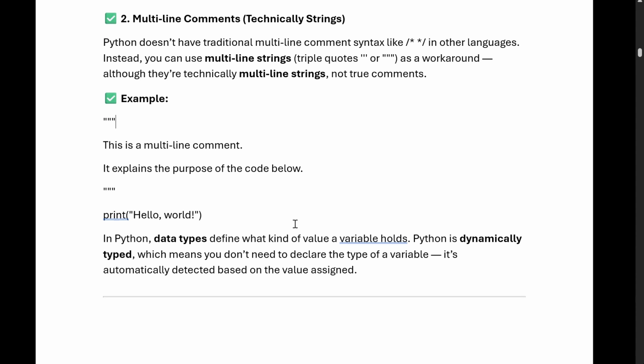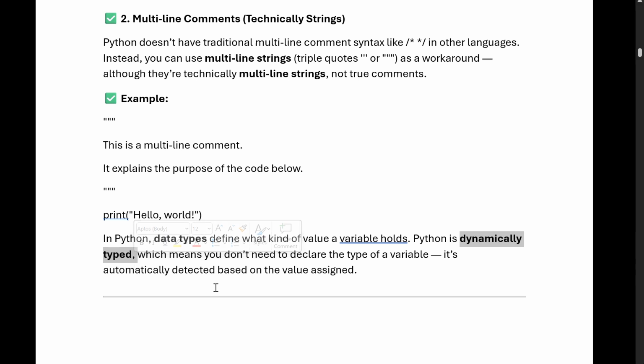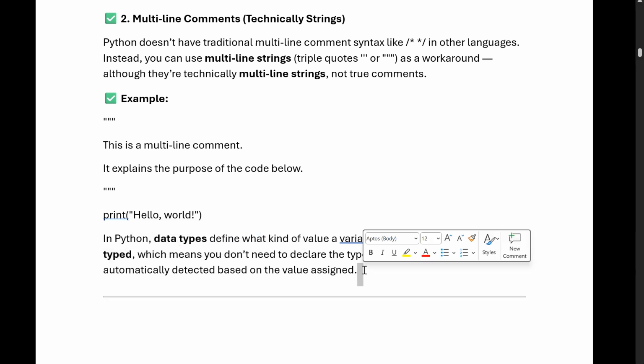Now we will understand data types. In Python, a data type defines what kind of value a variable holds. Python is basically dynamically typed. Dynamically typed means we are not defining the variable like int a or float a. We are simply writing a equals 10, a equals 3.5. You don't need to declare the type of a variable. It is automatically detected based on the value assigned.